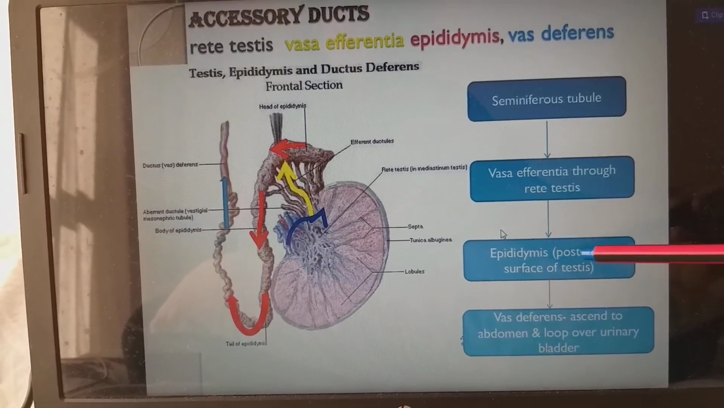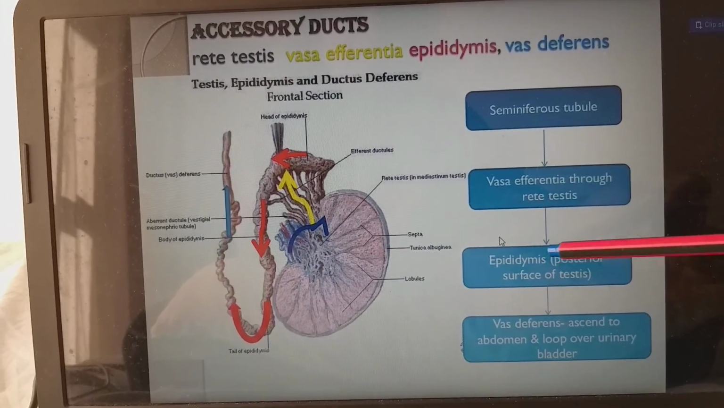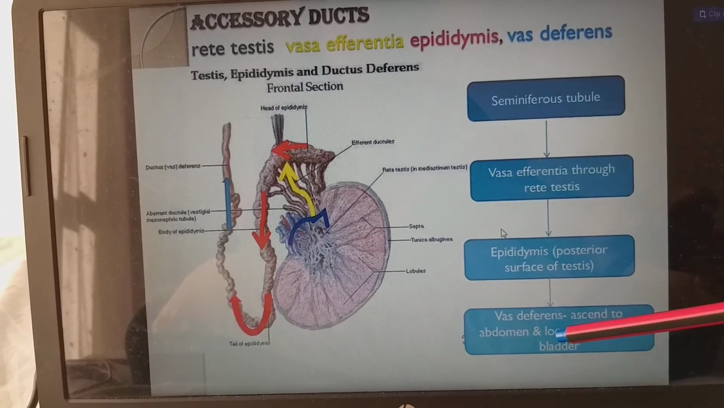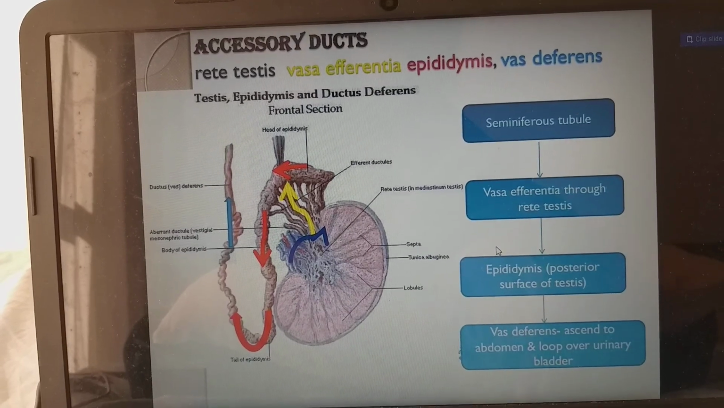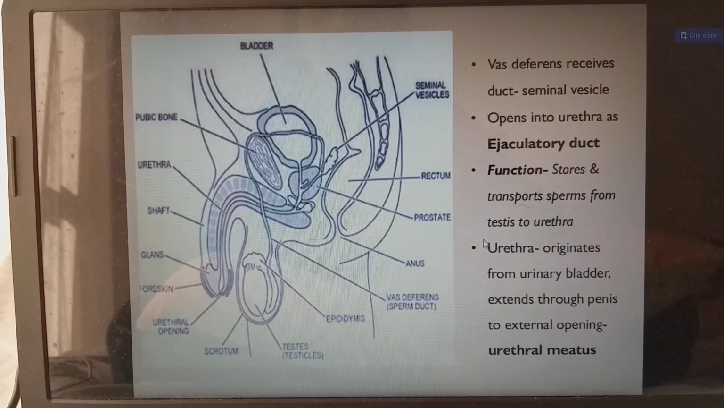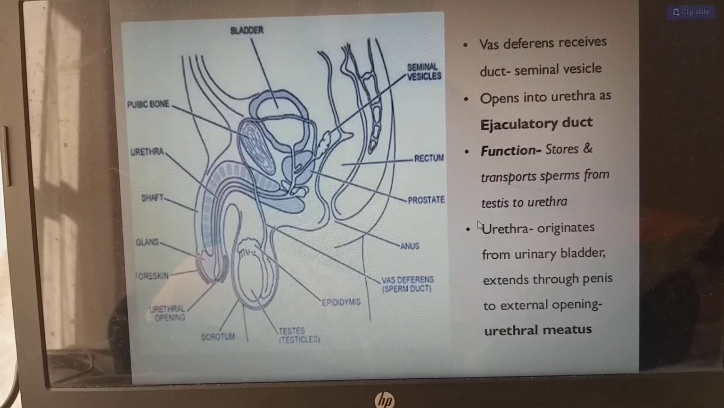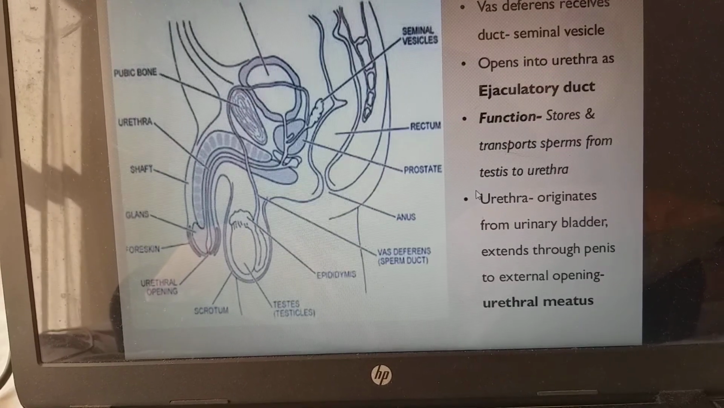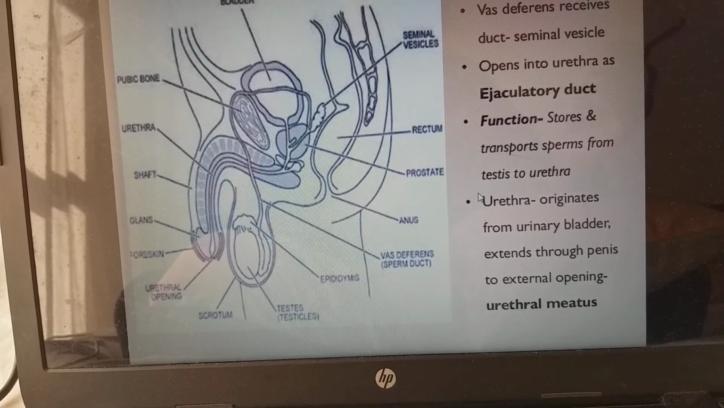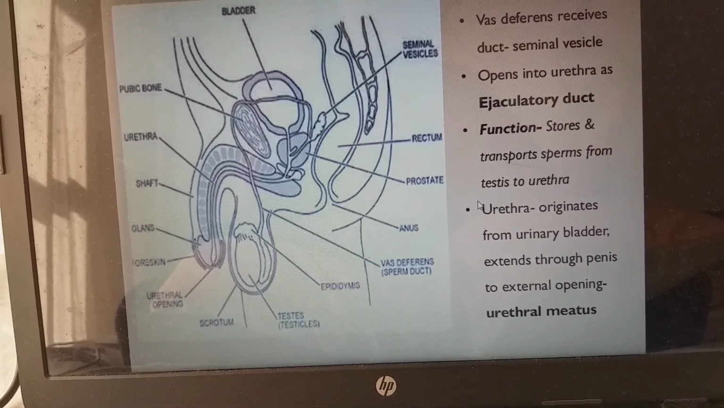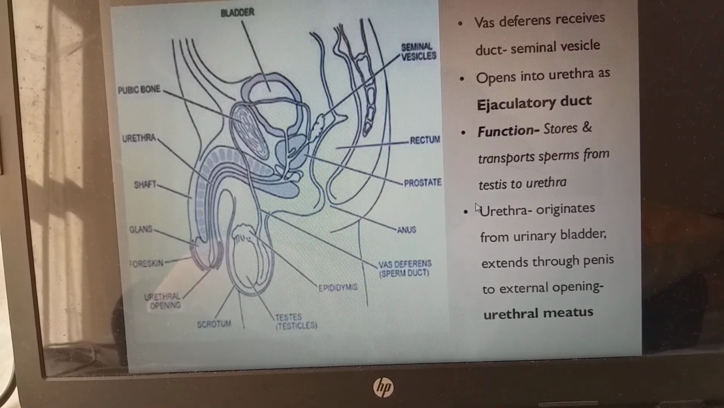So next, from the epididymis, posterior surface, it is located on the posterior, means back side of the testis, we have the epididymis. And from there, it develops the vas deferens, ascends to abdomen and loops over the urinary bladder to connect to the urethra. So next, vas deferens receives a duct which we call seminal vesicle. We have already seen in the previous slide. So about seminal vesicle, which will produce a major part of the semen, opens into the urethra as ejaculatory duct. Means the union of vas deferens and seminal vesicle together we call it as ejaculatory duct.